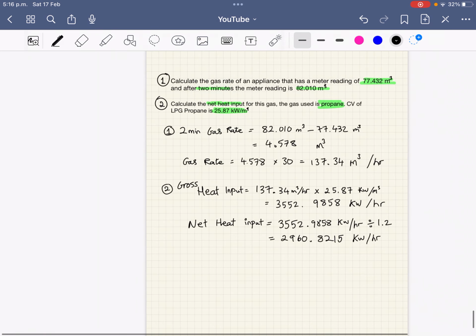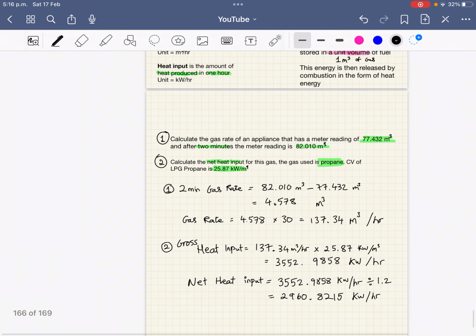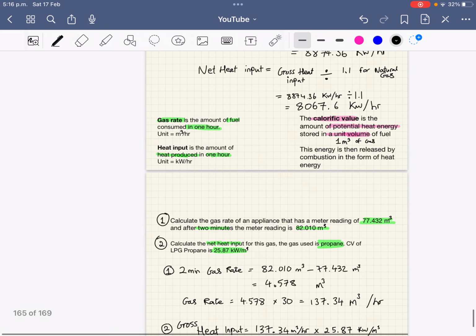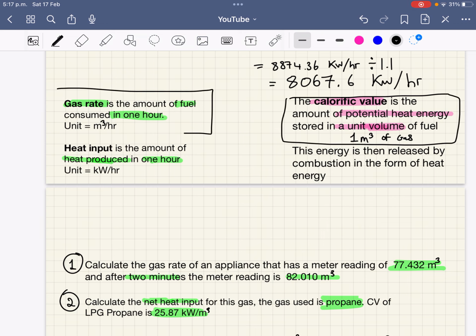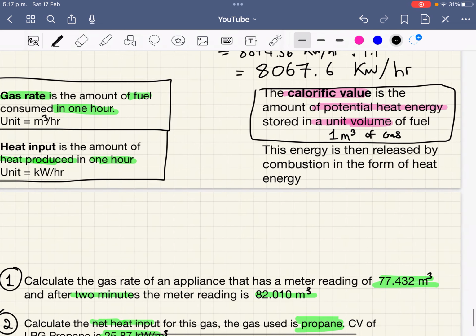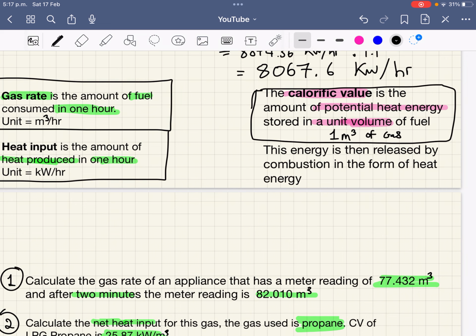And hopefully that helps you answer them questions. There's not much learning in it once you understand the formulas. So it would be important to understand them formulas: calorific value, gas rate, and heat input. I've also written here then about your calorific value, that the energy is released by combustion in the form of heat. So when you burn a fuel in oxygen, that's what combustion means, when you burn a fuel in oxygen.